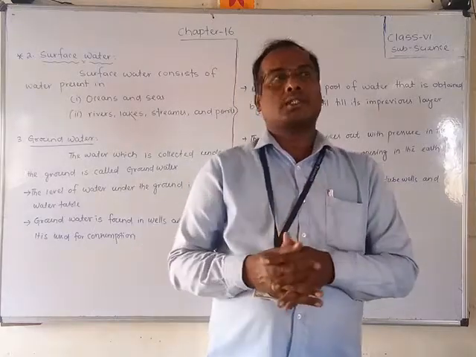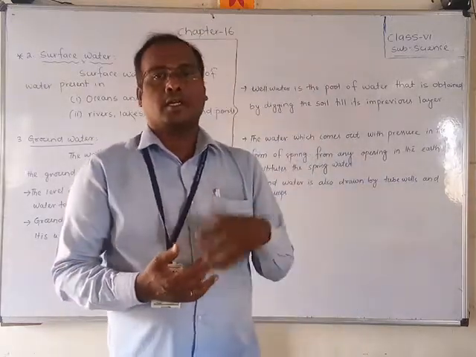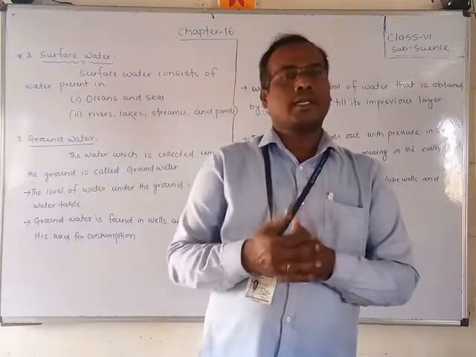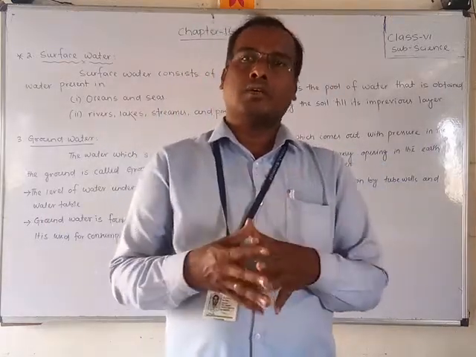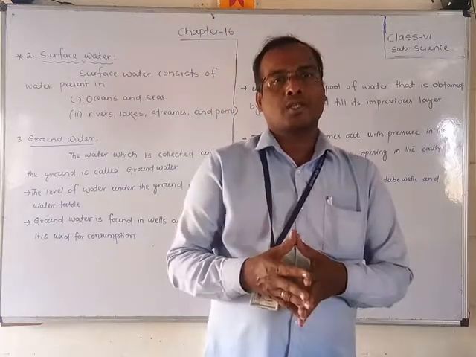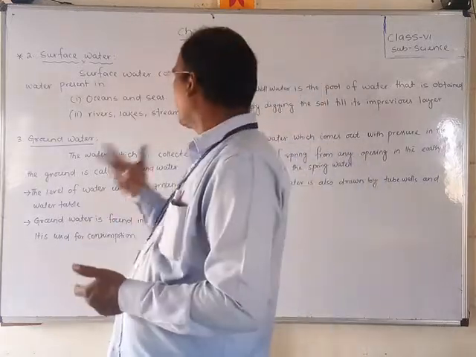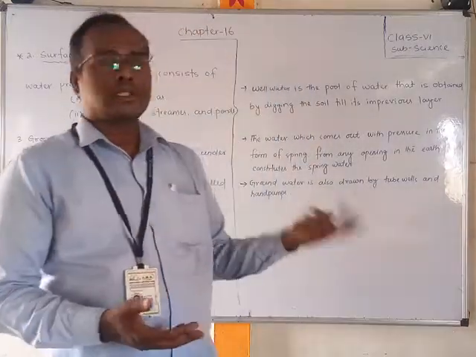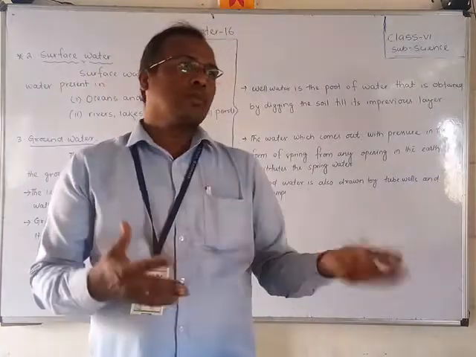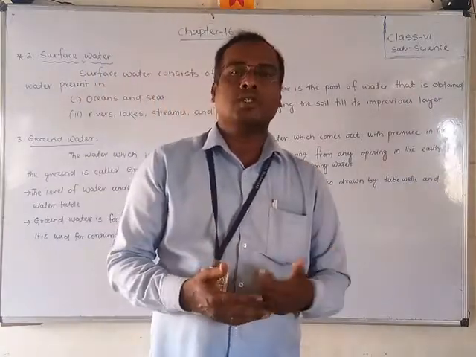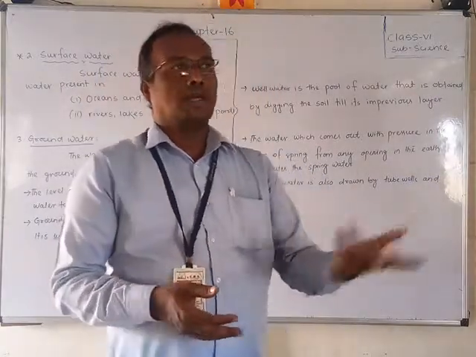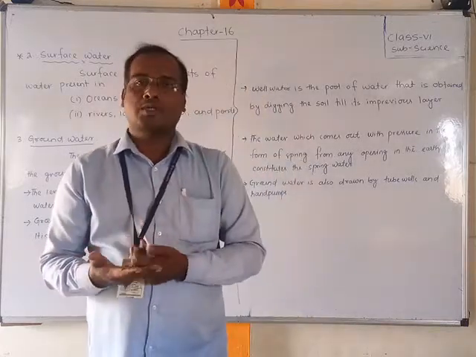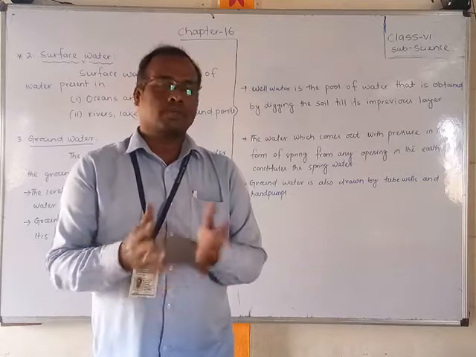Generally surface waters we get from the sea, river, ocean, pond and lake. These are called surface water. And surface water is of two types. One is ocean and seas, which is salty water, and the other we get from ponds, rivers and lakes. These are fresh water. So these are two different types of water we get from the surface.